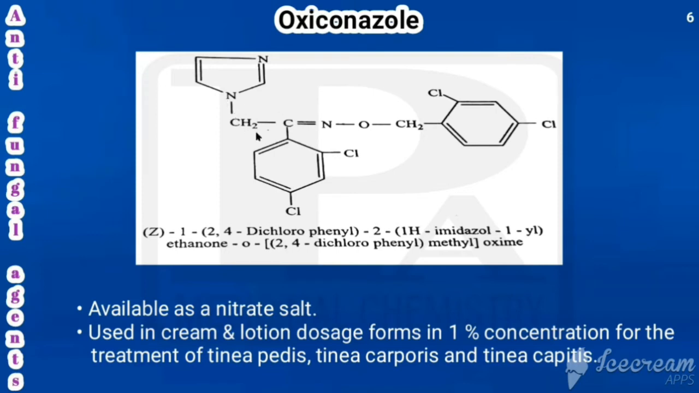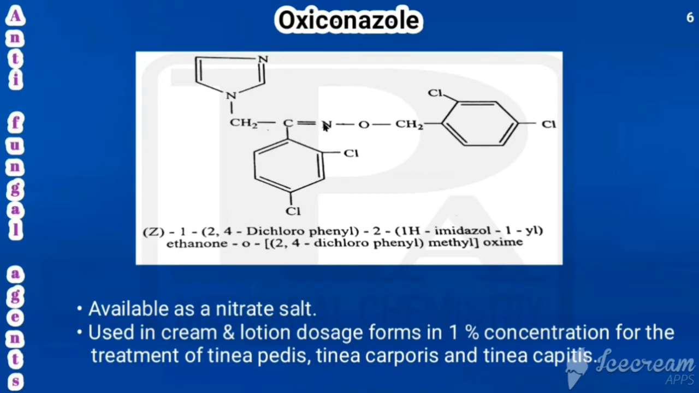So what is the chemical name? This is 1. This is 2. So 1 open bracket here 2,4-dichlorophenyl. And here 2 open bracket 1H-imidazol-1-yl, close the bracket. This is called ethanone. Parent is ethanone.